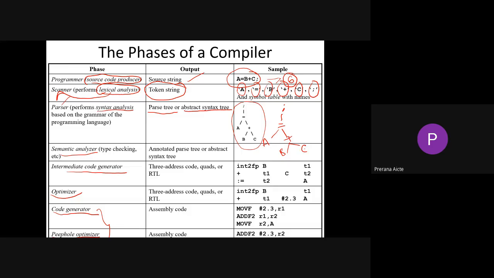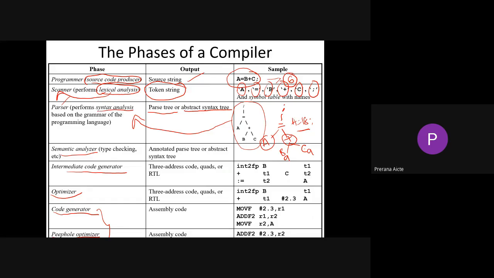The values of B and C are added and the resultant is assigned to A. For example, B value 9, C value 9, so the total value will be 18. So A equal to 18. This is the outcome of this particular statement, and the value of A is 18, suppose. This tree structure is represented with the help of your parser.